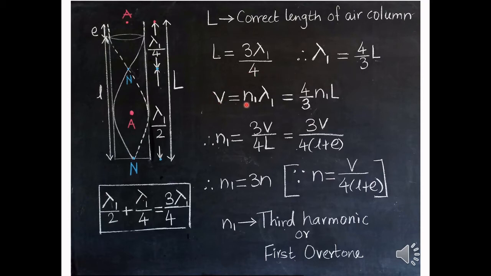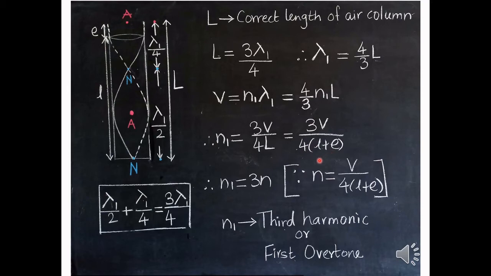We know that V is equal to N1 lambda 1. Substituting the value of lambda 1, we get V is equal to 4 by 3 times N1 into L. Rearranging the terms for N1, we get N1 is equal to 3V by 4L. So substitute the value of L, we'll get N1 is equal to 3V upon 4 into bracket L plus E. Now we know that the fundamental frequency is V by 4 times into bracket L plus E. And N1 is equal to 3 times V upon 4 into bracket L plus E.